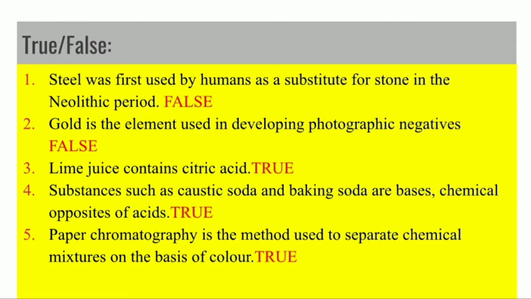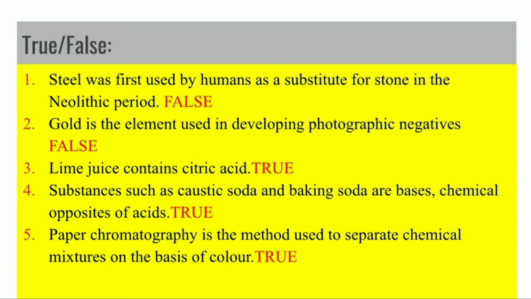So let's start. Steel was first used by humans as a substitute for stone in the Neolithic period. No. Copper was used. Next, gold is the element used in developing photographic negatives. No. Silver is the element that is used. Lime juice contains citric acid. This is true. Substances such as caustic soda and baking soda are bases, chemical opposite of acids. This is true. On the pH scale, they have values completely opposite to that of the acids.